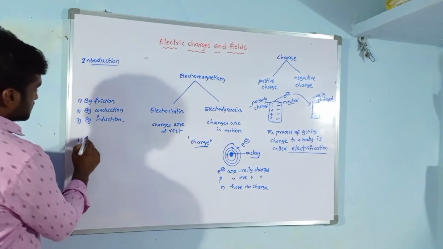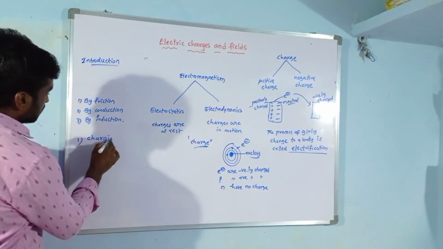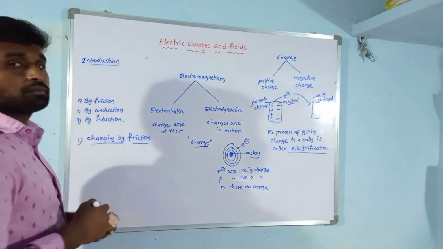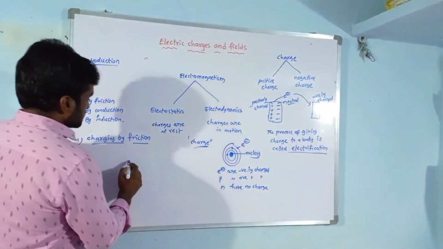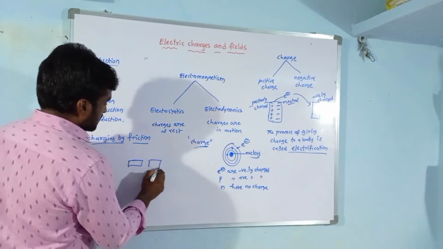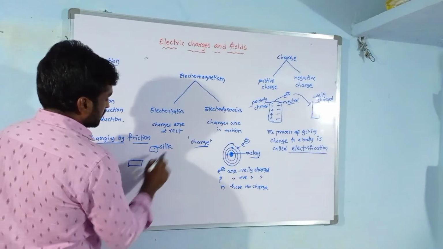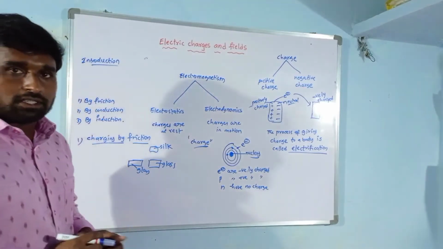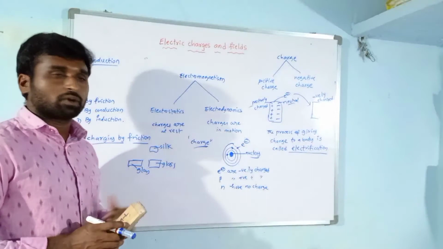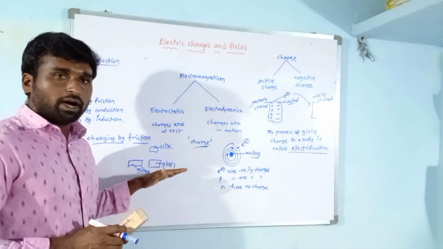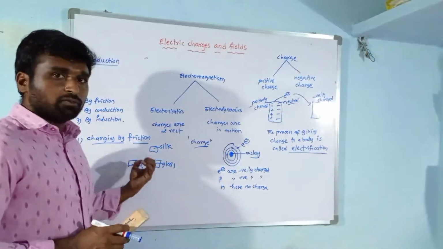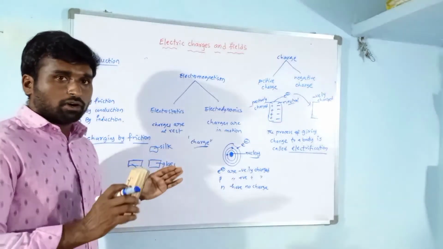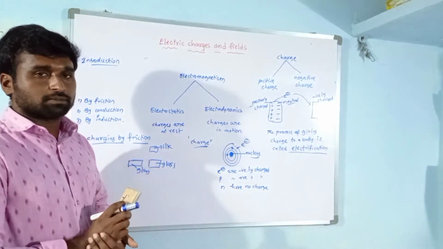First of all, let us discuss charging by friction. When we take two glass rods, and a silk cloth, and these two glass rods are rubbed with the silk cloth, what happens when we bring these two glass rods close to each other? There is repulsion.